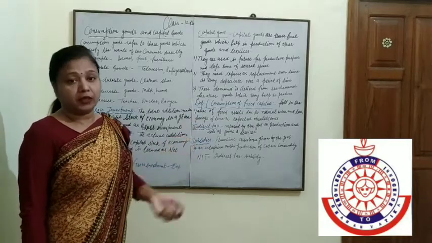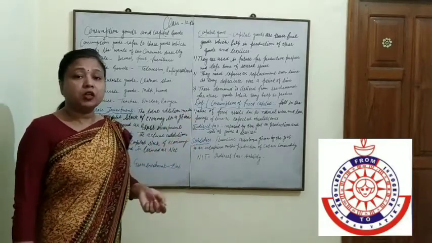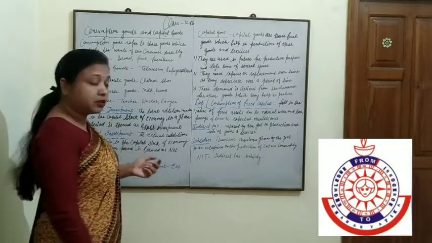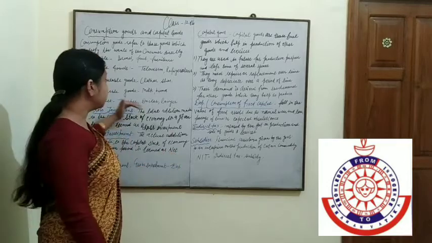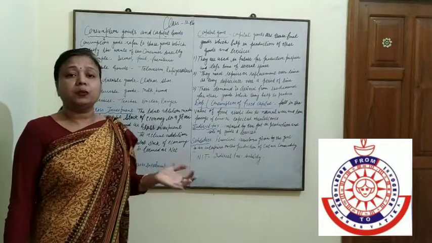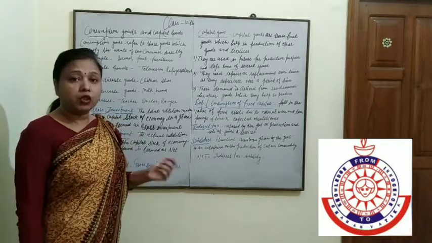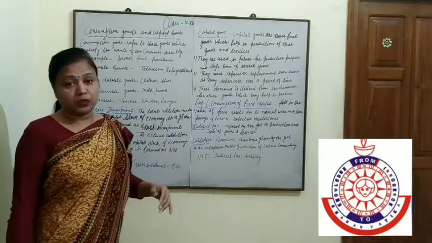They are non-material goods, because services also satisfy human wants, like the services of a doctor, lawyer, and teacher. So consumer goods are durable goods, non-durable goods, semi-durable goods, and services.